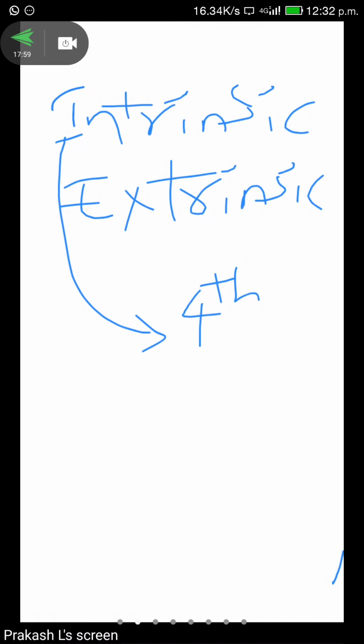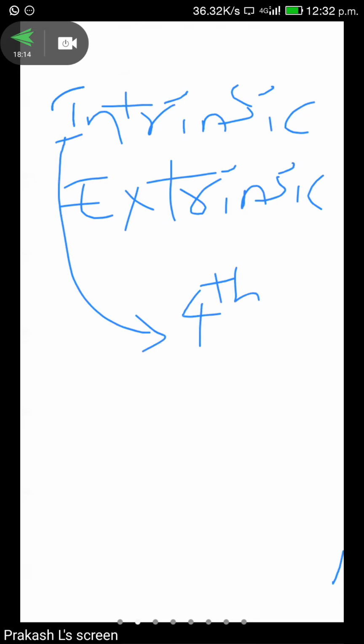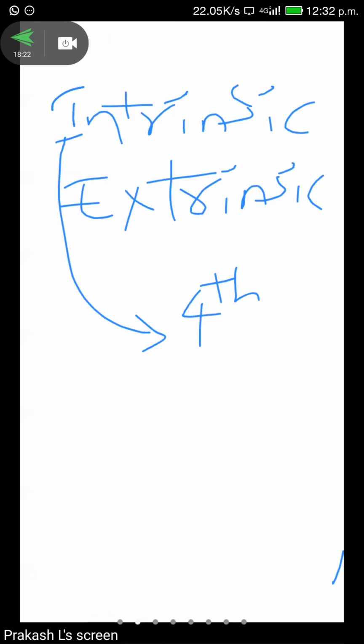Those are the fourth group elements. Right? Intrinsic semiconductors, is it understood? Yes, sir.